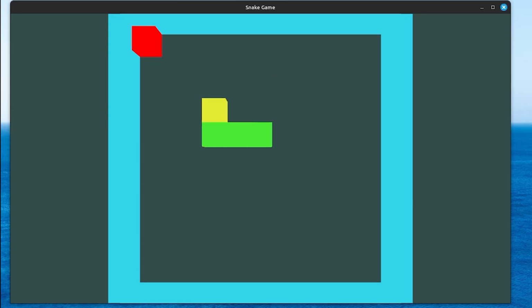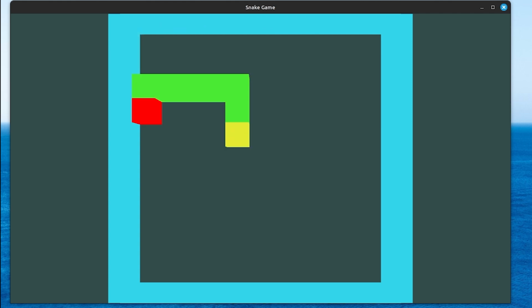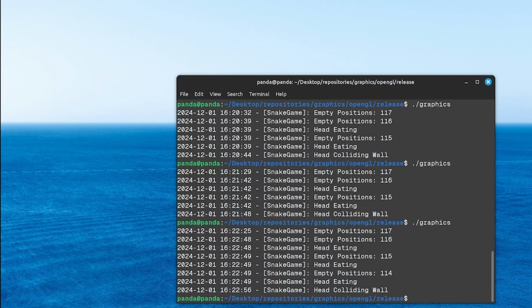Alright, this is the game, and we can see that the snake body just perpetually moving, and I can change directions with my arrow keys. And once I am able to hit this food, you can see the snake body growing. And of course, let's see what happens when we collide into the wall. We lose when we collide into the wall, and right now I have it programmed so that it just closes out of the game.